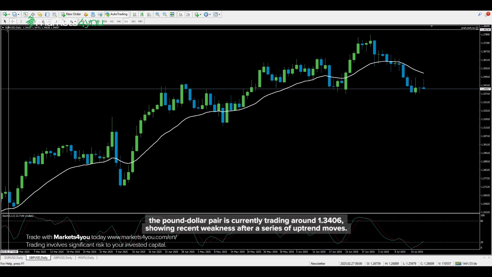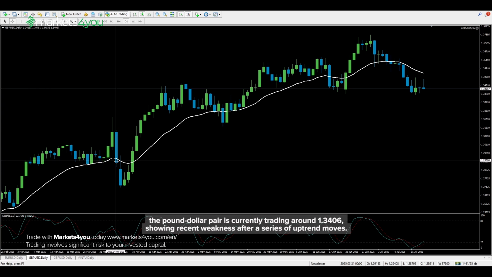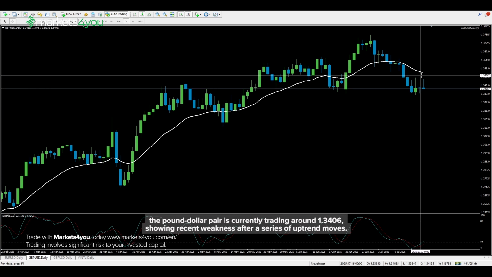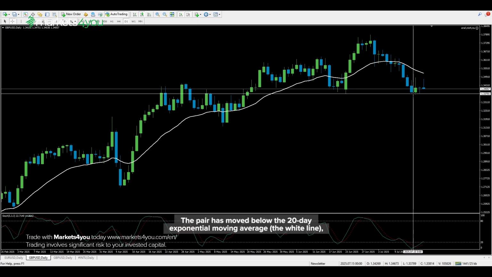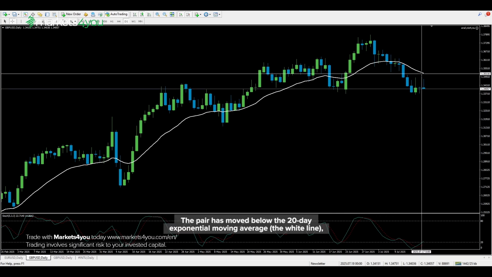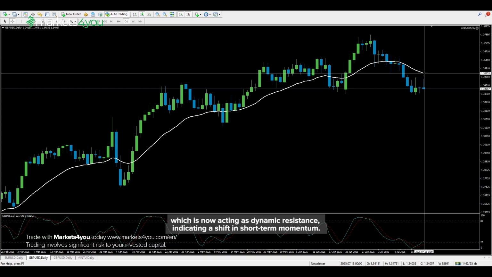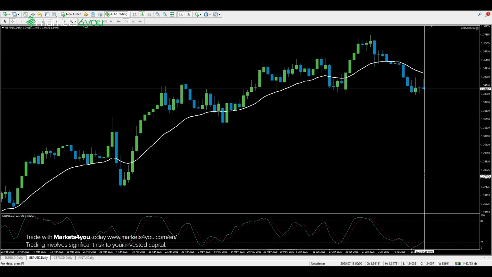Looking at the daily chart, the pound-dollar pair is currently trading around 1.3406, showing recent weakness after a series of uptrend moves. The pair has moved below the 20-day exponential moving average, the white line, which is now acting as dynamic resistance, indicating a shift in short-term momentum.